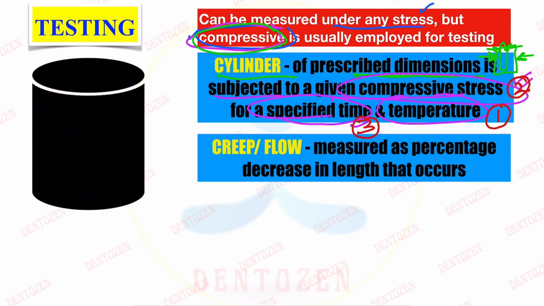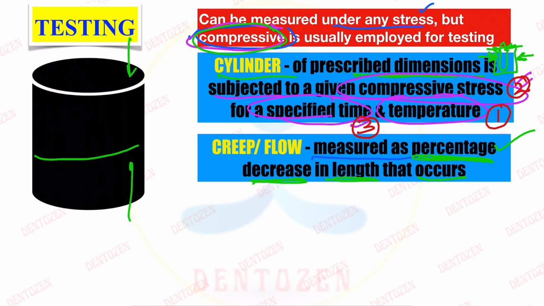So creep or flow is measured as percentage decrease in the length that occurs. Because of these compressive forces, there will be decrease in the length of the material. So that percentage decrease in the length of material is called creep and flow, which is happening in these circumstances. So that is how we test creep and flow.